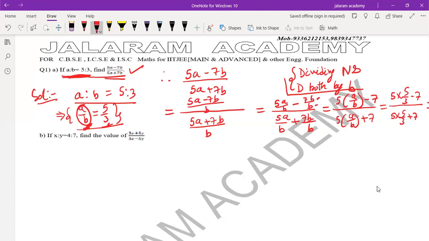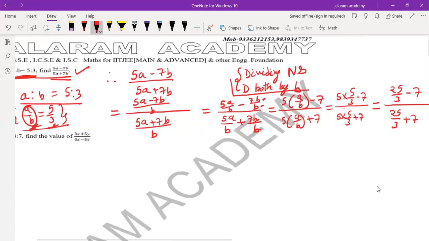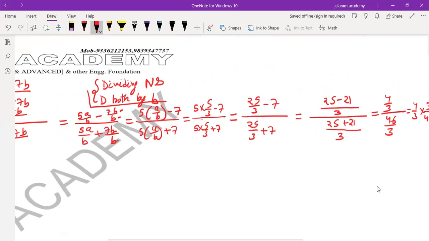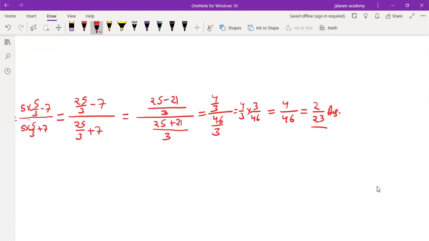There b by b cancelled out, b by b cancelled out: 5a by b minus 7 over 5a by b plus 7. And the value of a by b, we substitute 5 by 3. This is the simple method to solve: 25 by 3 minus 7 over 25 by 3 plus 7 equals, LCM is 3, 25 minus 7 threes are 21 over, LCM of the denominator is also 3, 25 plus 7 threes are 21. So it is 4 by 3 over 46 by 3. So 4 by 3 into 3 by 46. The 3s cancelled out, 4 by 46, which is 2 by 23.